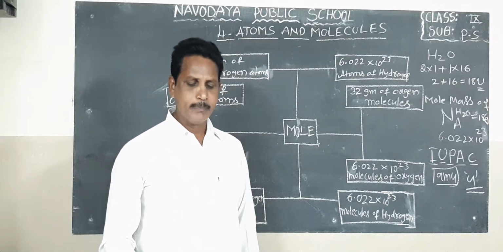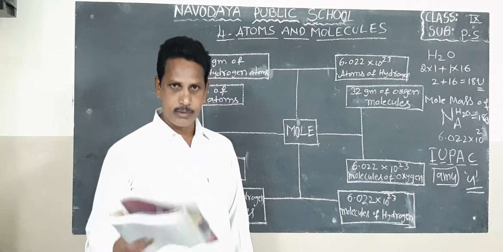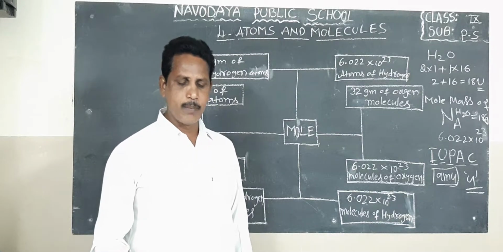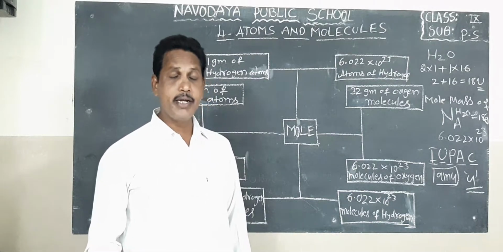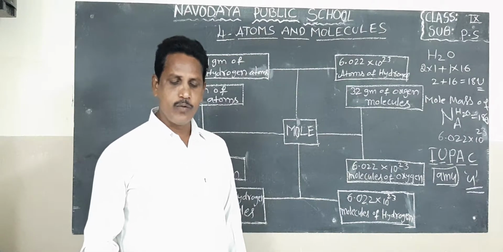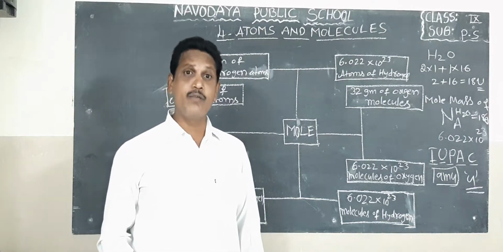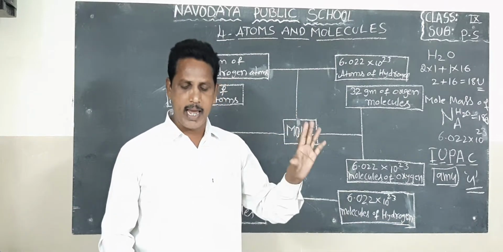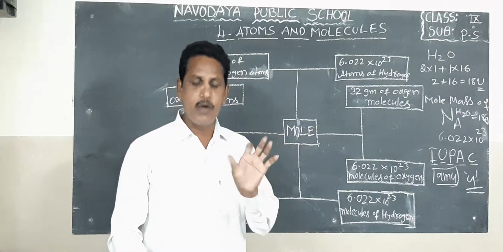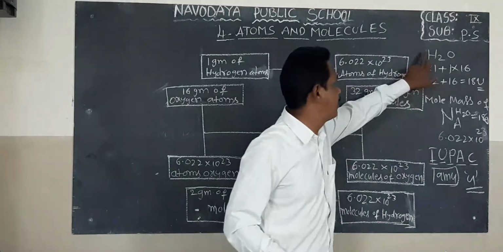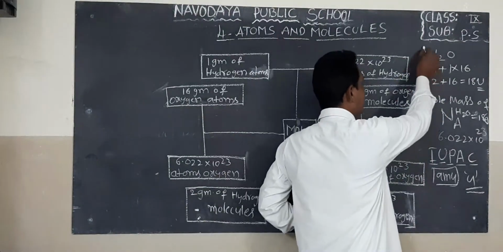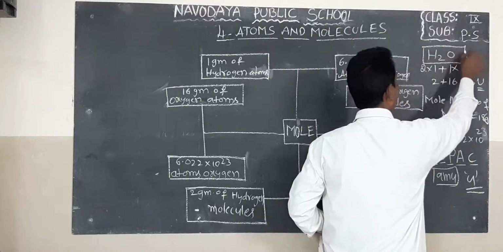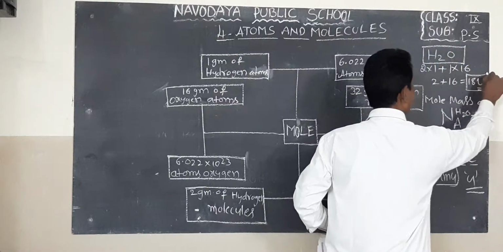See the page, 18 units. 18 unified mass of water is only one molecule of water. Only one molecule of water has 18 unified mass.